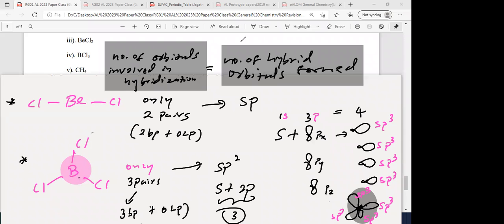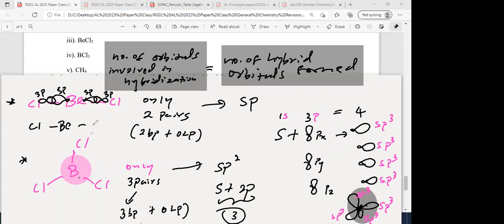So then this also you should know, how it is overlapped. So this is sp and this also sp, and chlorine is what? Chlorine is p orbital. So the p orbital and sp hybrid orbital linear overlapping result in this bond. How is this BeCl bond formed? Linear overlapping of the sp hybrid orbital of beryllium with the 3p unhybridized p orbital of chlorine.